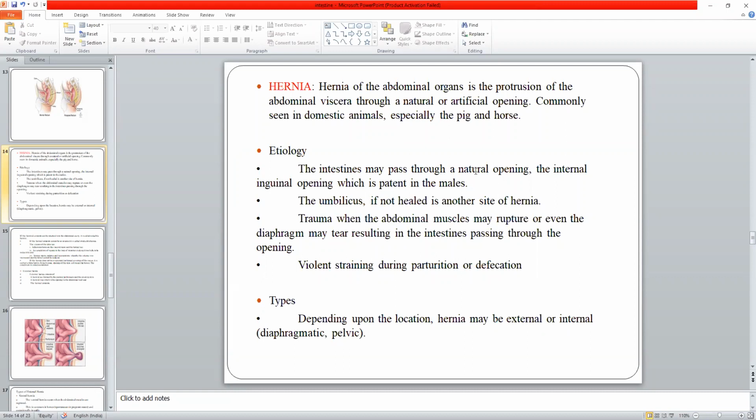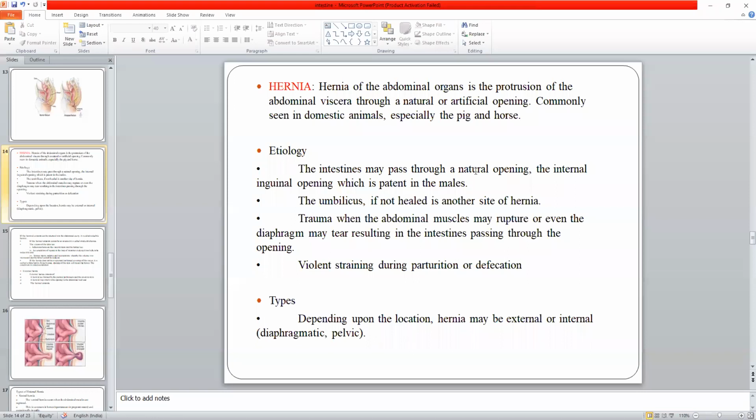Some tear in the abdominal muscles, or violent straining during parturition or defecation due to constipation, can also lead to it. So due to violent straining, some fighting between the animals leading to trauma, the inguinal canal, the umbilicus, or rupture of the diaphragm, these can all lead to hernia.